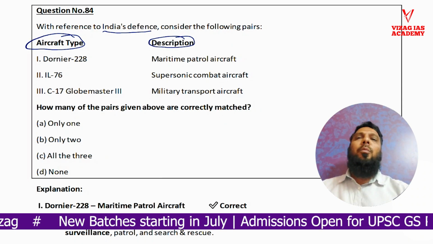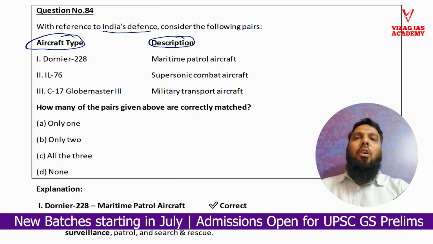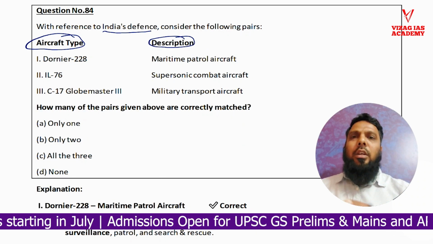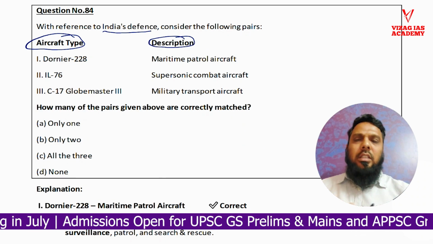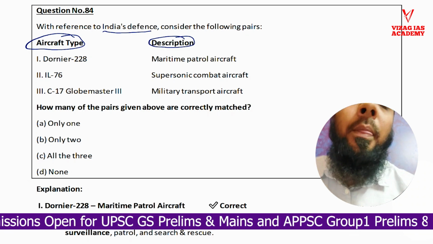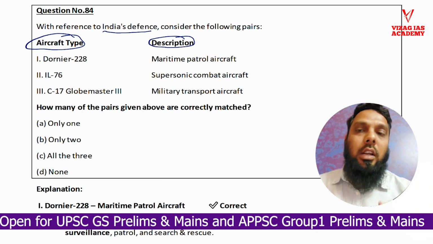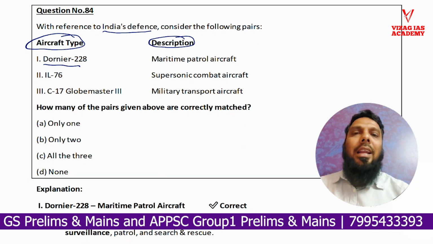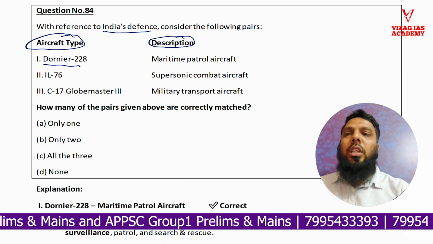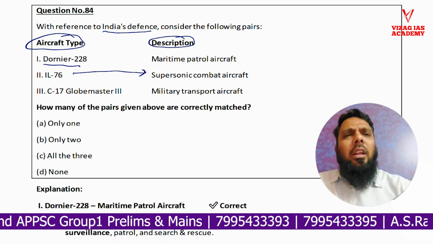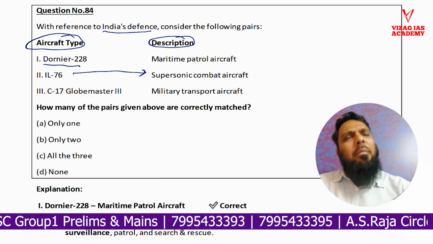Now in the classroom we have seen the pictures of all these aircraft and their roles. So let's try to solve it in the way we discussed in the classroom, or else try to discuss it using general or common knowledge. Coming to that, let's say Dornier. Dornier is a maritime patrol aircraft. Then again, IL-76 is a supersonic combat aircraft. Do you think IL-76 can be supersonic?